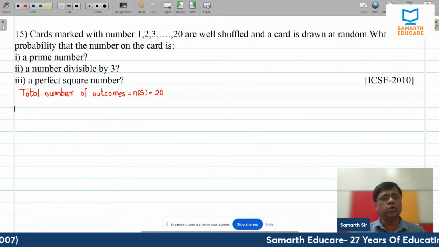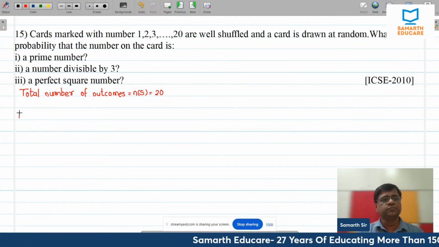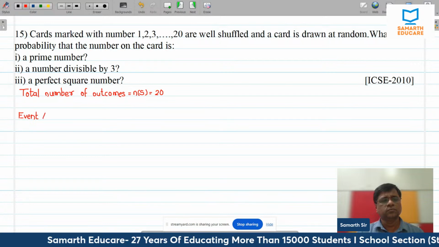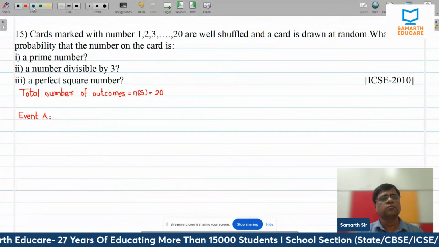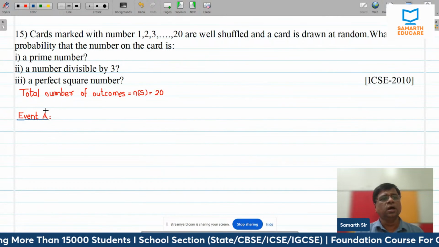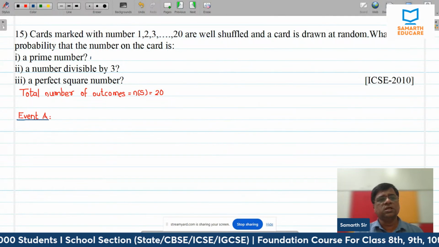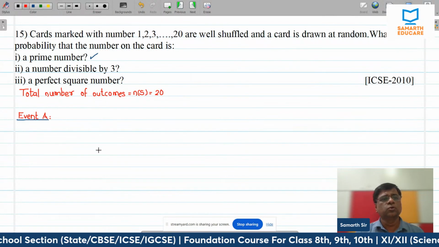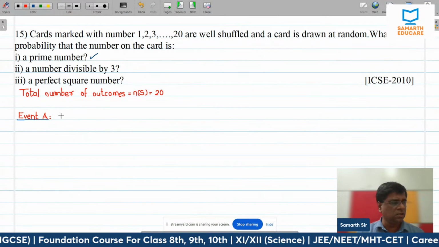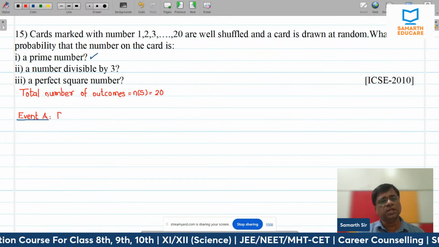Okay, now let me talk about event A. What is asked? It's a prime number. Yeah, the number on the card is a prime number. I'll simply write prime number.